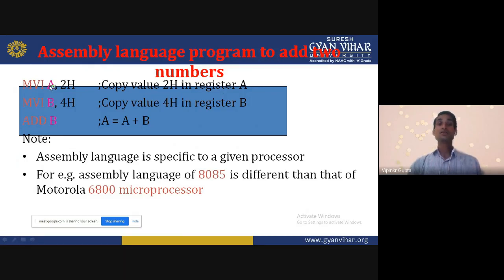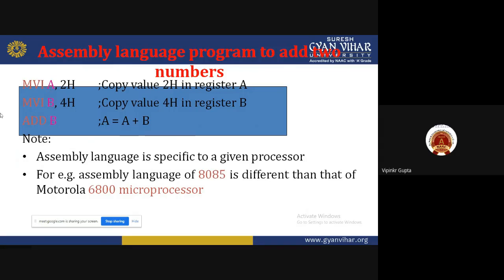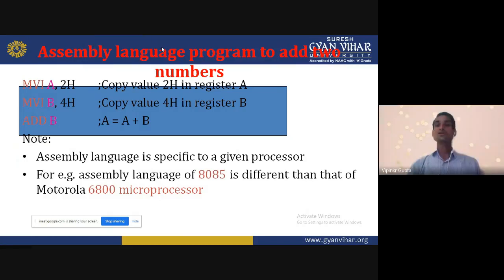In that instruction we can understand, but in the previous machine level language, we could not understand what it actually wanted to say. MVI B, 04H: copy the value 04H into register B. In this also we can understand. ADD B: add the register A data and register B data. So we can easily understand that program. So it is comparatively easy. Machine language is tough and assembly language, compared to machine language, is easier.